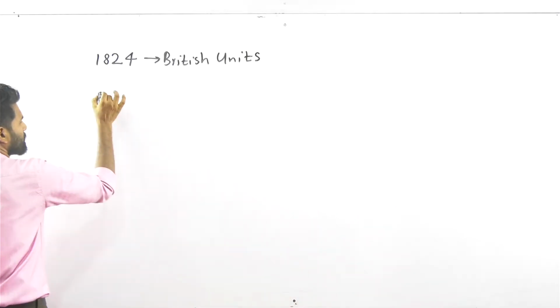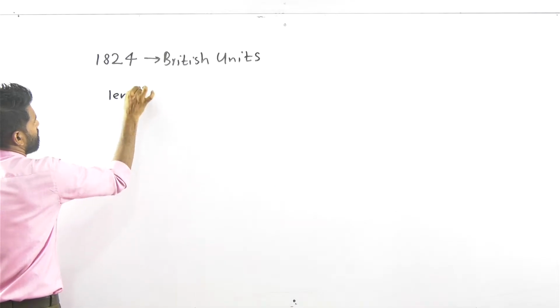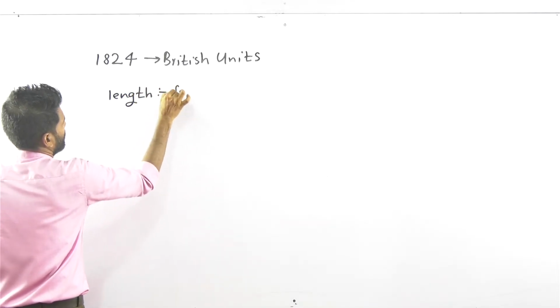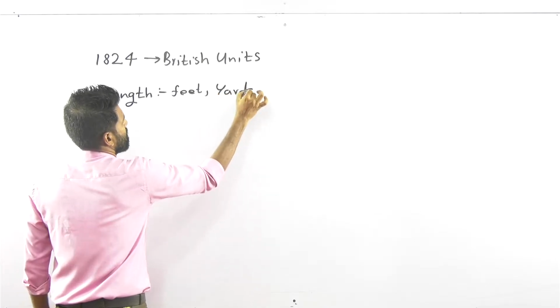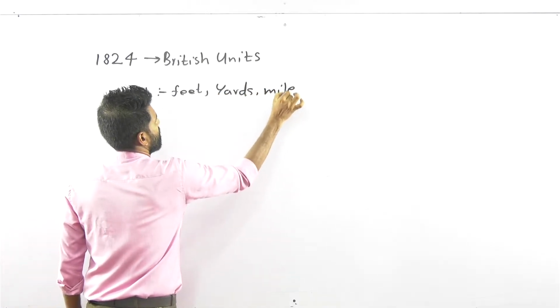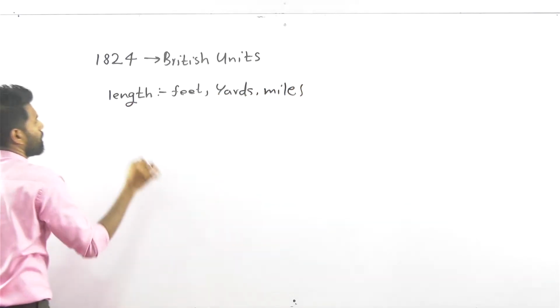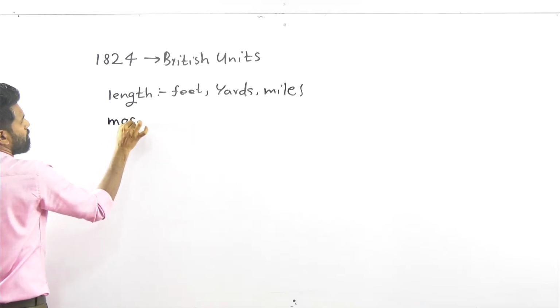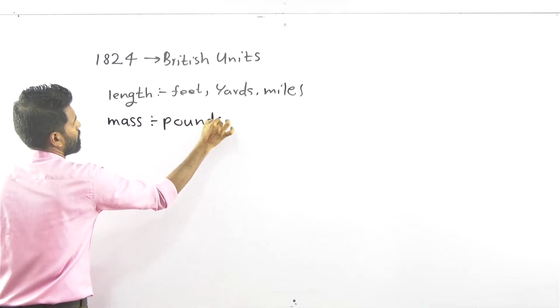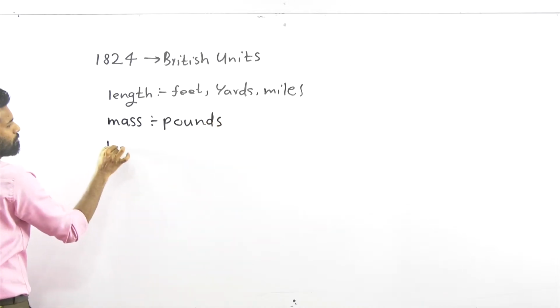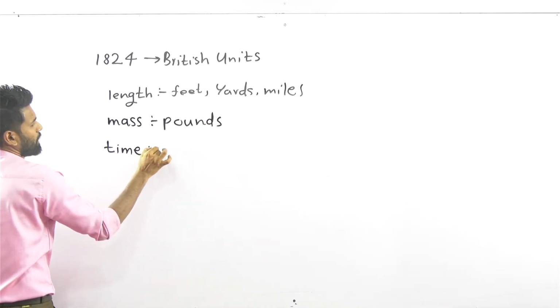In British units, length was measured by feet, then yards, miles. Then mass was measured by pounds, and the time, let's say minutes.